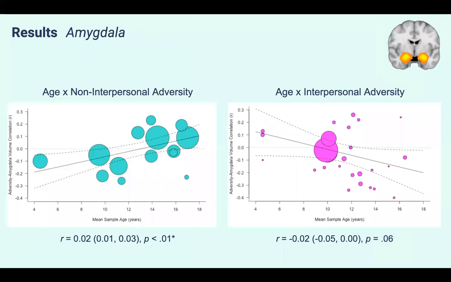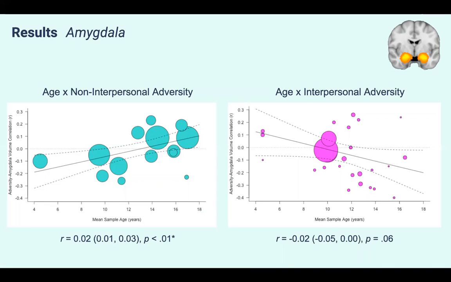Then for the amygdala, there was no main effect of adversity. However, there was a significant interaction between age and non-interpersonal adversity on amygdala volume. To look at that, I can orient everyone to this graph here on the left. Each dot represents a study, and the size of the dot is about how large its sample was, which affects how much weight it had in our model. The x-axis is the age of each sample when scanning occurred, and the y-axis is the effect of adversity on amygdala volume. Values above 0 mean that adversity was related to larger amygdala volumes, and values below 0 mean that adversity was related to smaller volumes.